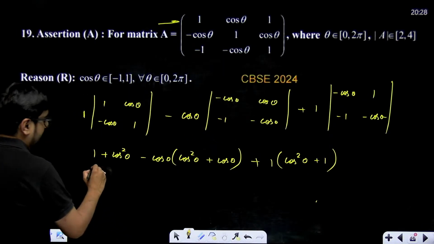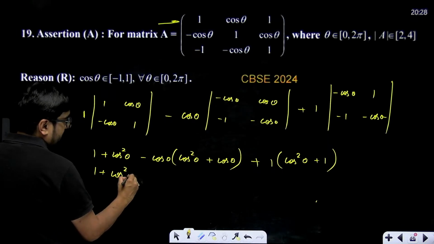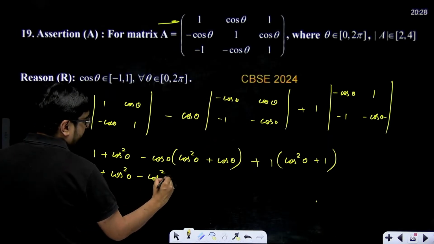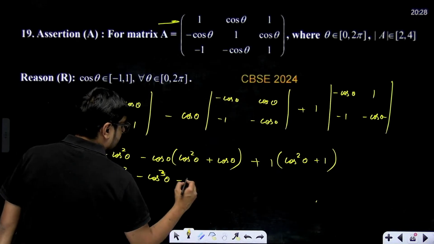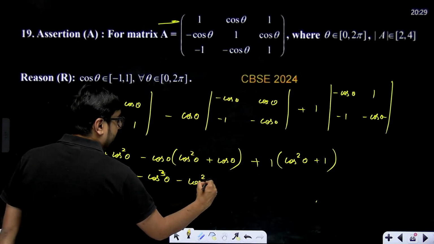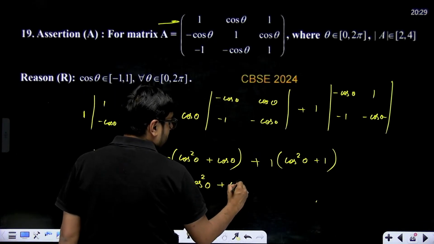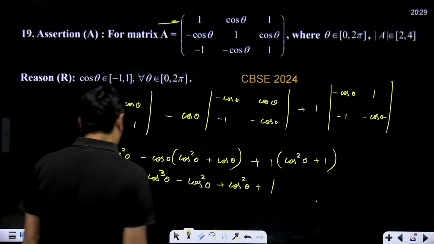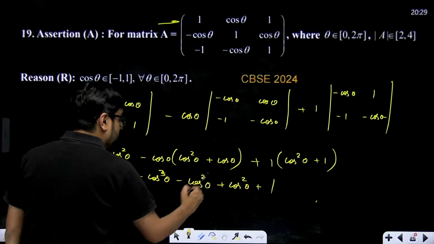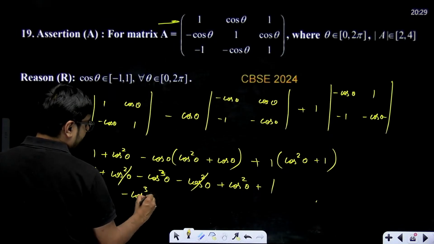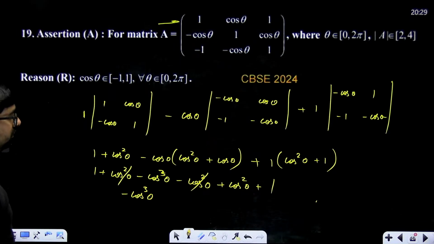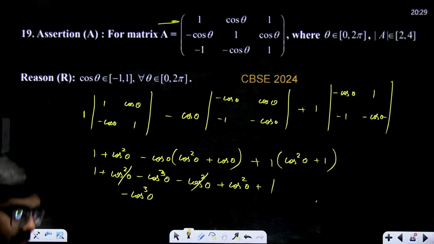So let's see what we are getting. 1 plus cos square theta minus cos cube theta, plus, sorry, minus cos square theta plus cos square theta plus 1. So cos square theta minus cos square theta got cancelled. We are getting minus cos cube theta.